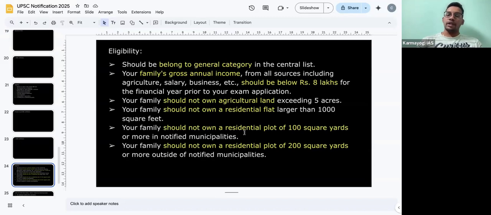Also, you should not own a residential plot. That means a land, right? It is not a residential building, rather it is a plot. So if it is more than 100 square yards in the notified municipalities, again you are not eligible. And if it is in panchayats, other than municipalities, and you own more than 200 square yards, then you are again ineligible to get the EWS reservation, right?